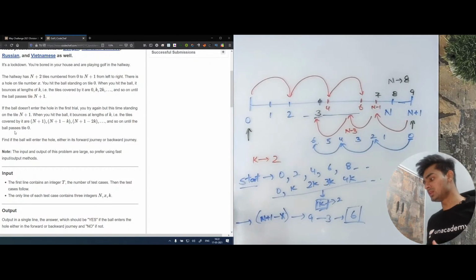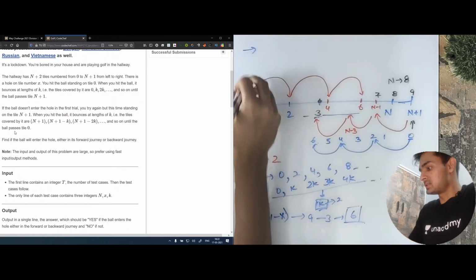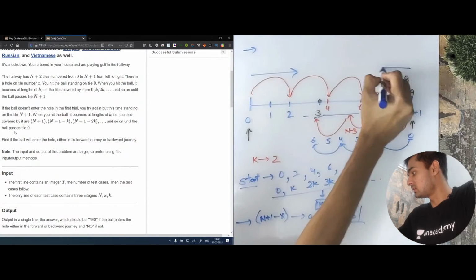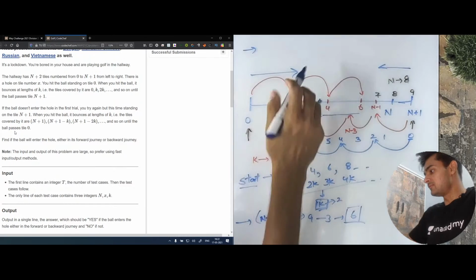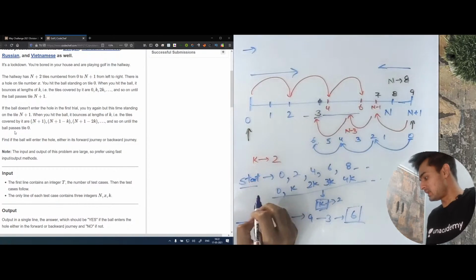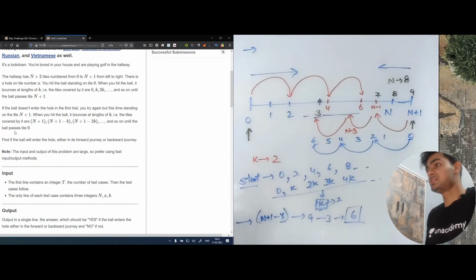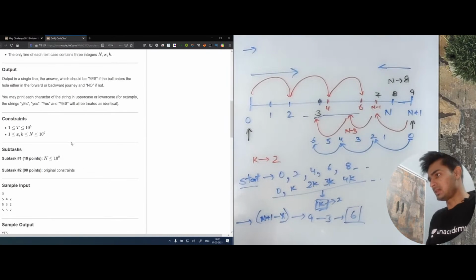Therefore, the only two things that you have to do: calculate the distance from the start and calculate the distance from the end. If either of these distances is divisible by k, that means the ball will hit. Okay, and that is all we had to do.